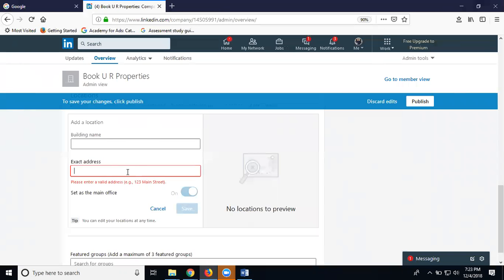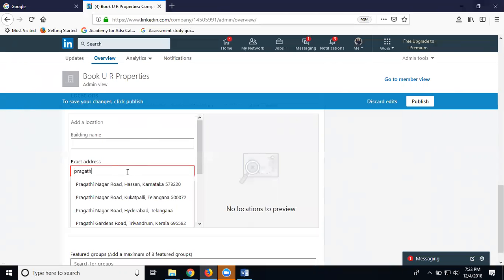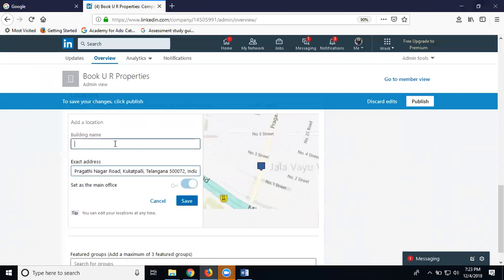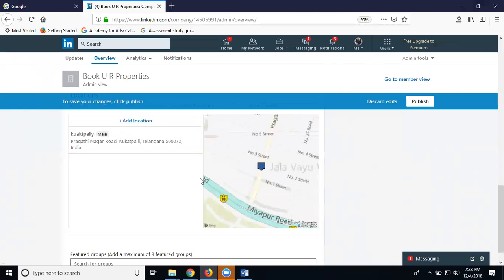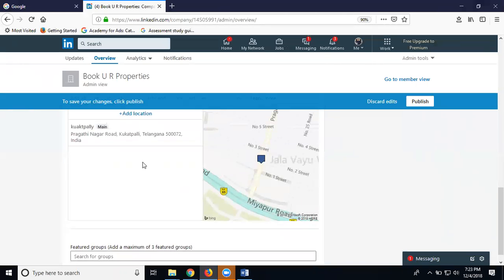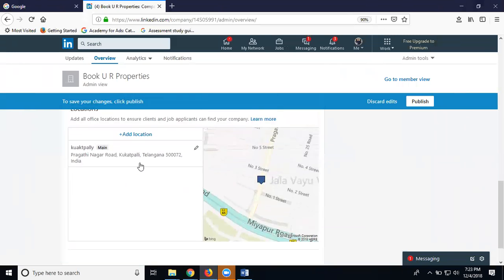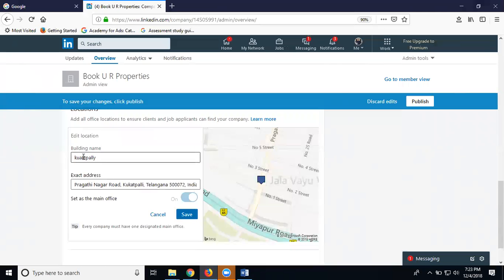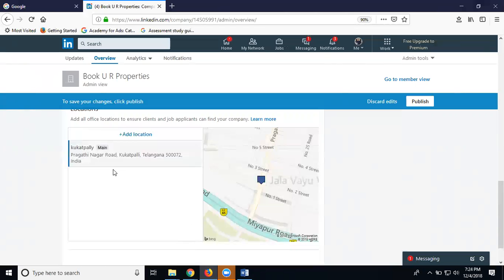Add your location, exact address, click add. This is only to give a dummy address for the location. So anything can be added here. You can add by your options here. I'm adding for this option.